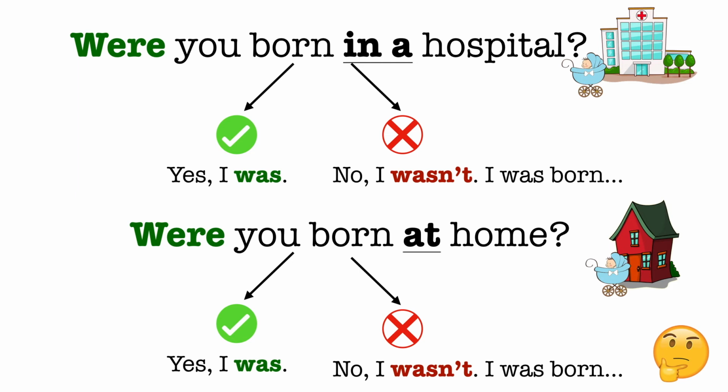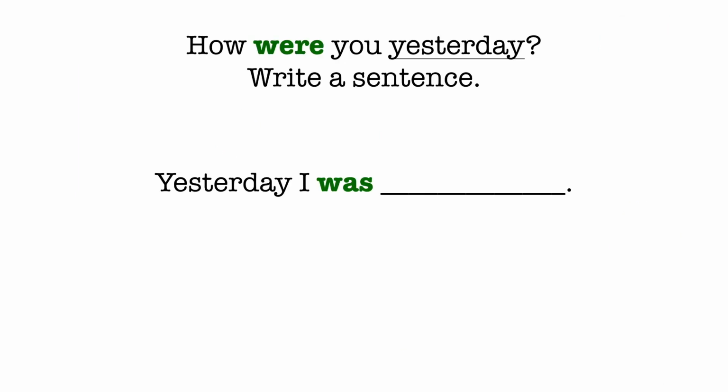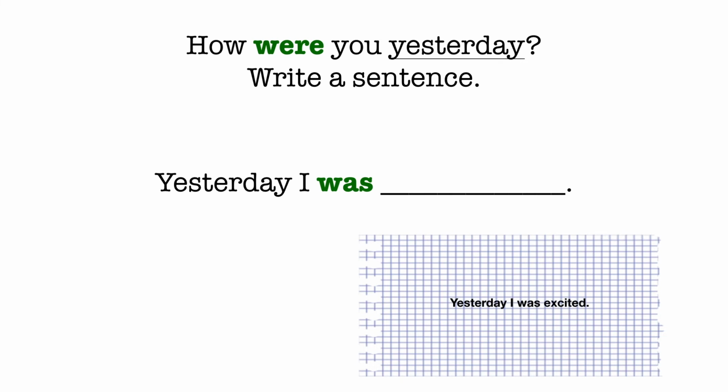Good job. Now it's time to write a little bit. How were you yesterday? Write a sentence in your copybooks. For example, yesterday I was excited. So here you need to write about your emotions yesterday. Use the model, pause the video, and write one sentence in your copybooks.